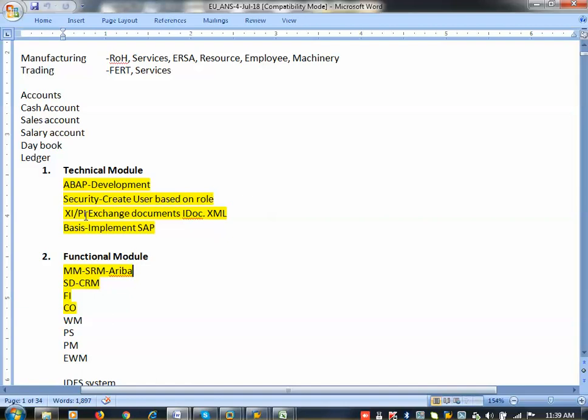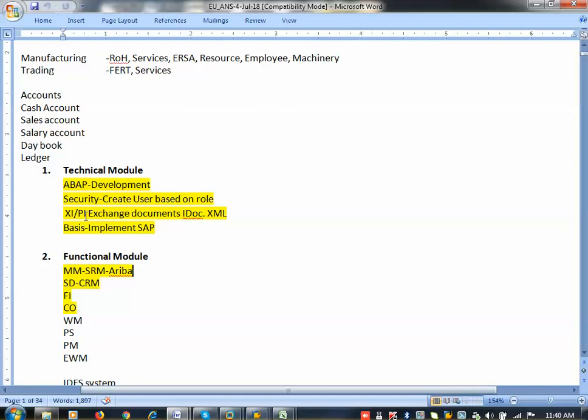XI or PI. Now you see here 4 guys are sitting. The 4 guys' mother tongues are different. So the generic communication method is English. I am communicating everything in English. The same way, when you come to SAP, the understanding language is the IDOC method. IDOC, intermediary document. So IDOC means intermediary document.